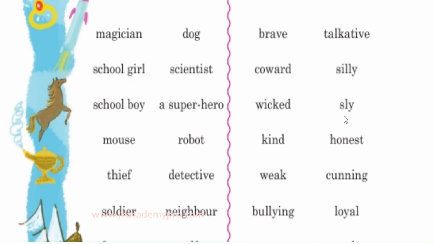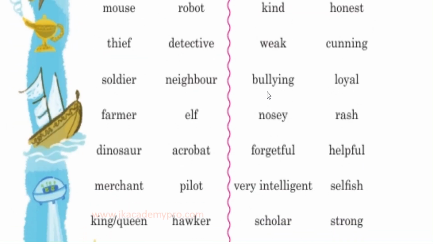Cunning again? It is a person who is sly and does things in a very intelligent manner without anybody knowing about it. Bullying. Who is a bully? A bully is a person who harasses other people for no reason at all. So he's a bully. A loyal person. Loyal is a faithful person. Nosy. Who's a nosy person? One who wants to know everything.